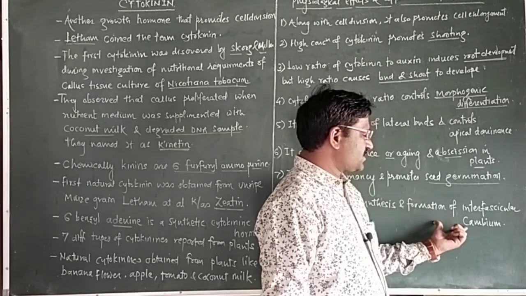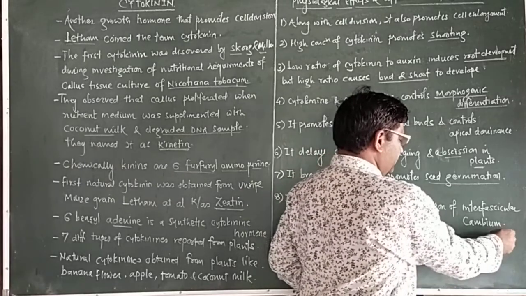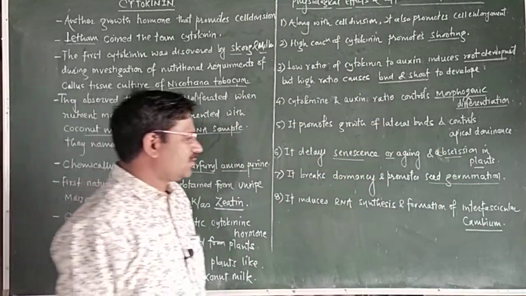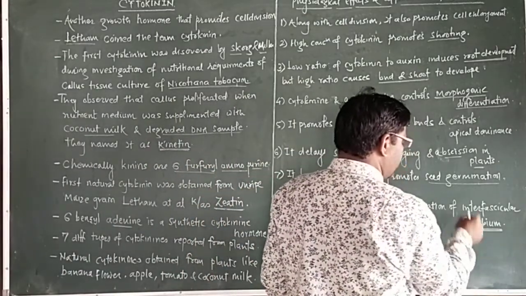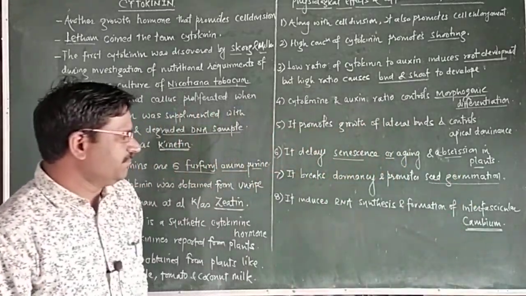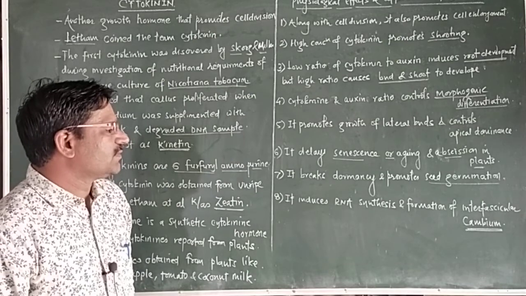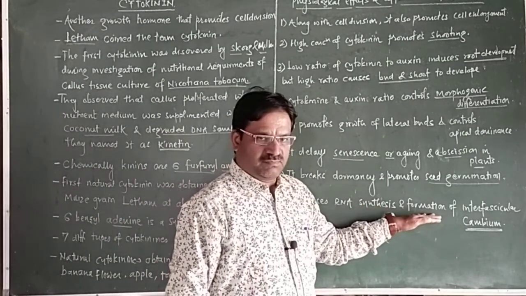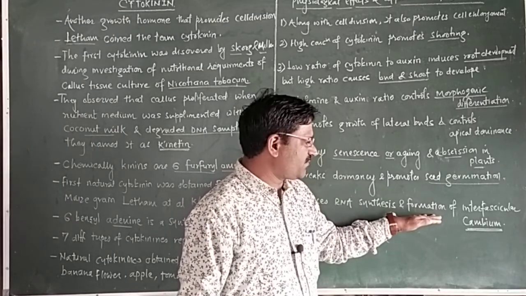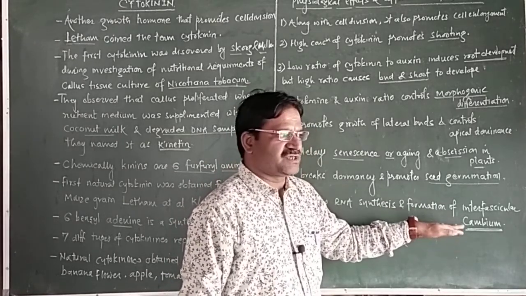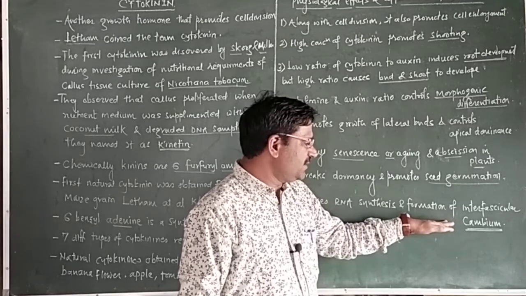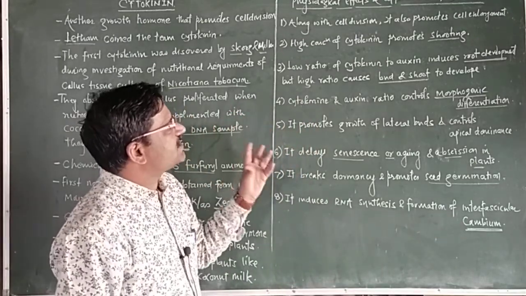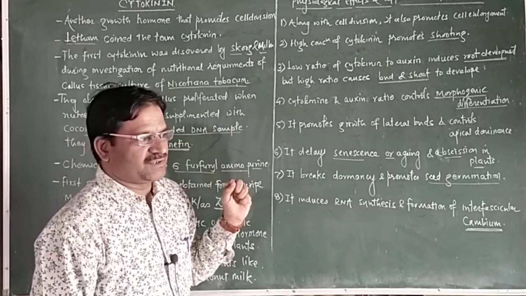Interfascicular cambium is formed in the vascular tissues and shows secondary growth in plants. These are the different physiological effects and applications of cytokinin.